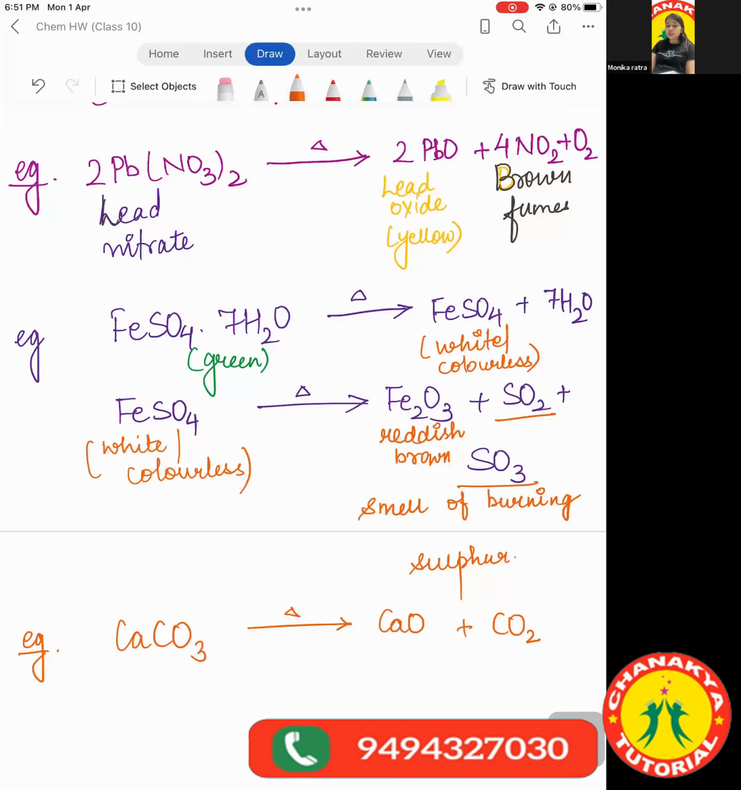You should know what is the color of lead oxide. You should know what the brown fumes are. You should know what is the reddish brown product, and which gases give the smell of burning sulfur. Learn all of this right now.